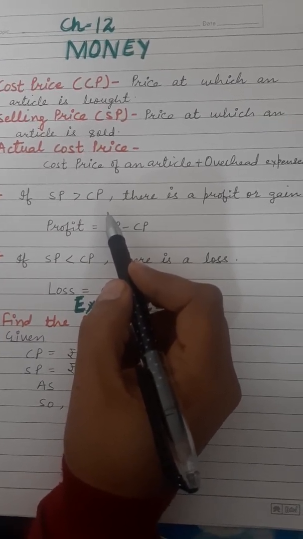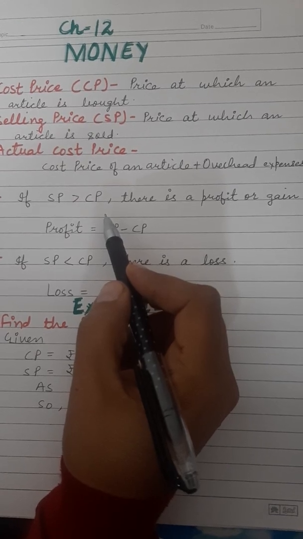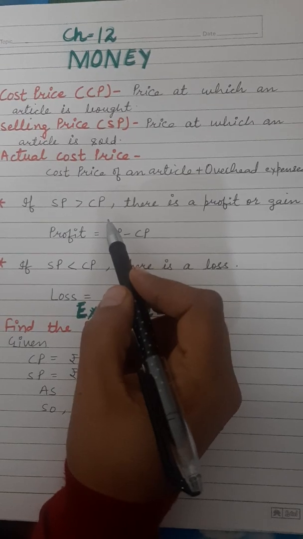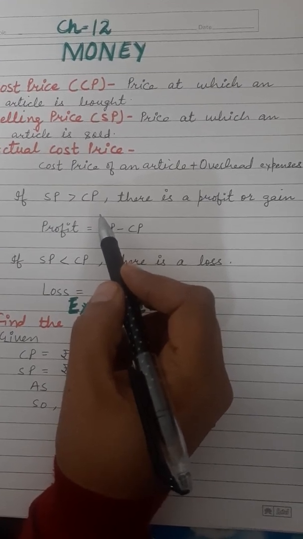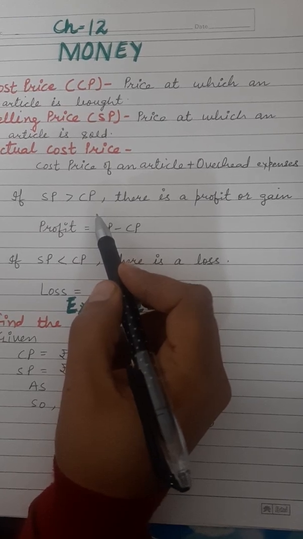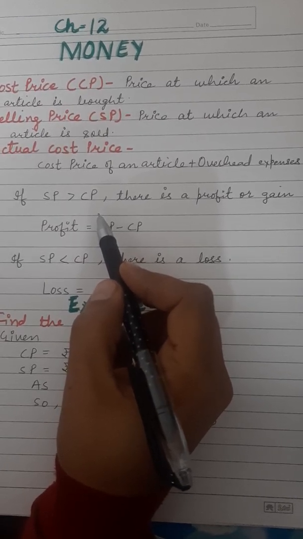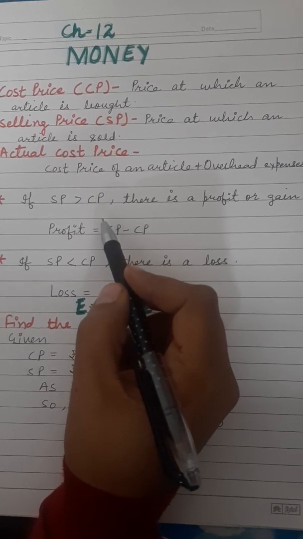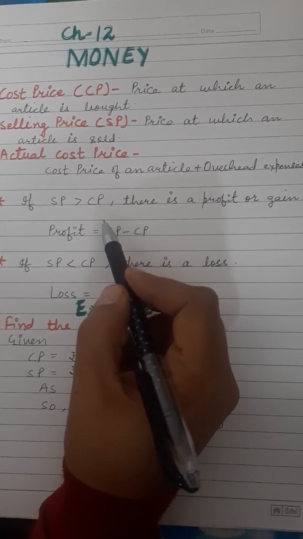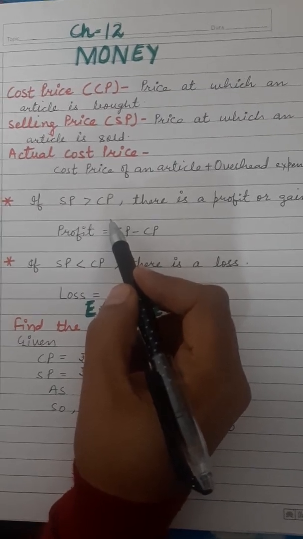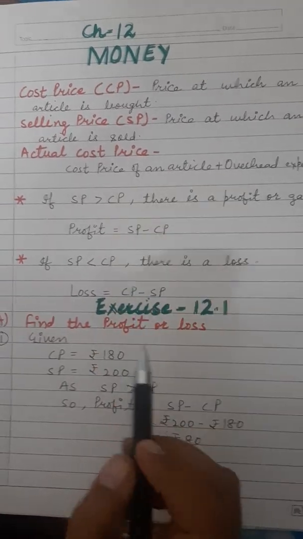Okay, the next example. If I bought this 5 rupees pen, but I have lost the cap of this pen, so I have to sell this pen at rupees 3. So what is the selling price? Rupees 3. So now the cost price is more, rupees 5. So there is a loss of rupees 2. I hope you are clear with this example, and you will be more clear when we start the exercise.